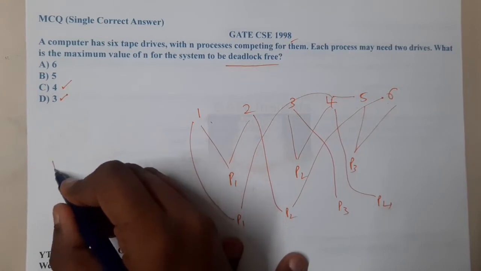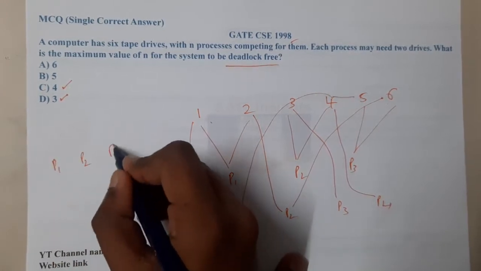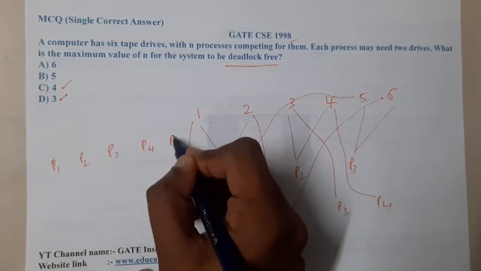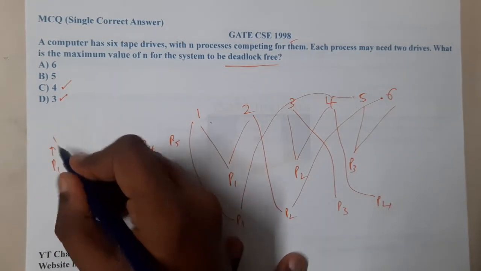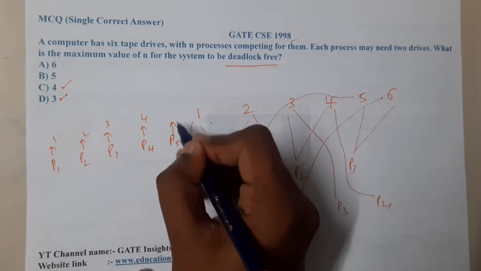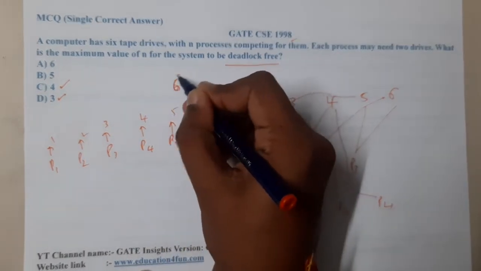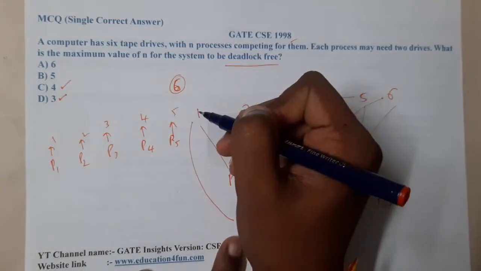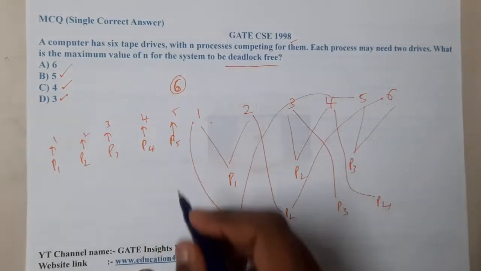Similarly, when it comes to 5 processes, P1, P2, P3, P4 and P5, each will take 1, so the sixth drive is still left free. Any one of these processes will take it and execute. So 5 is also deadlock free.